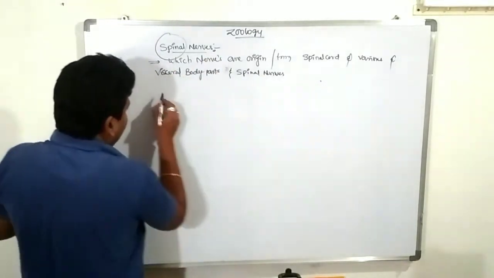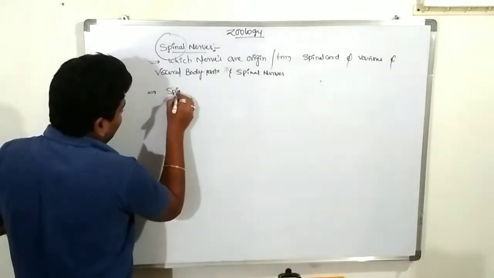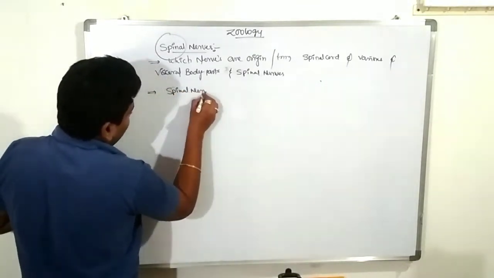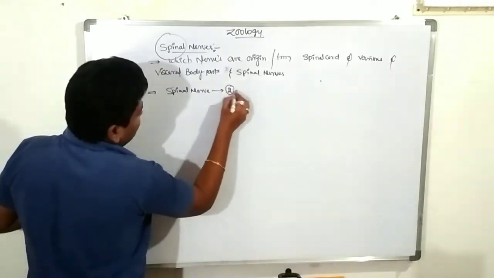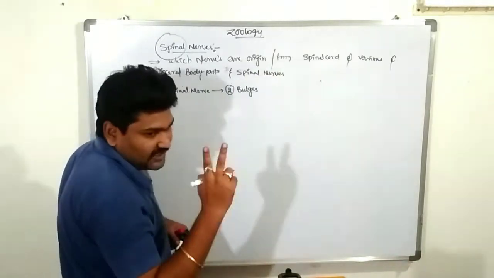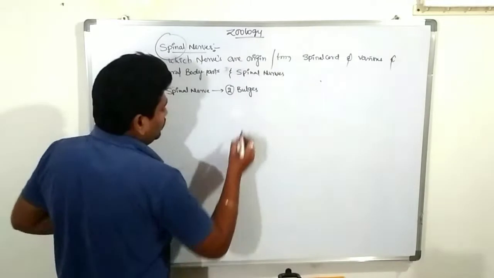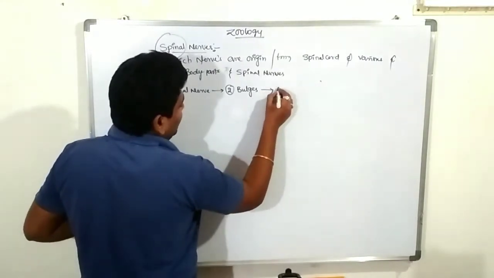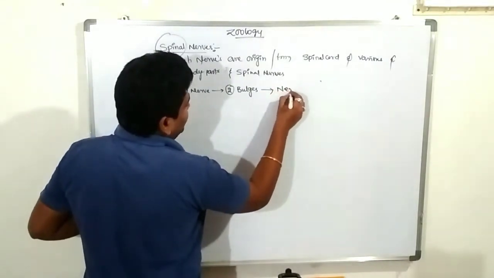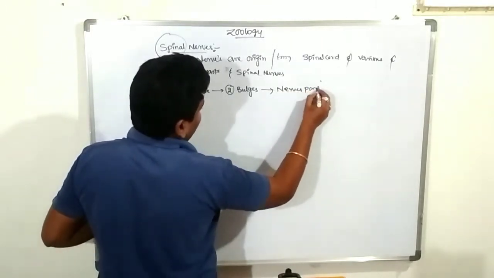The spinal nerve contains two bulges. Very important. According to their structure, they contain two bulges. These bulge parts are called the nervous part.